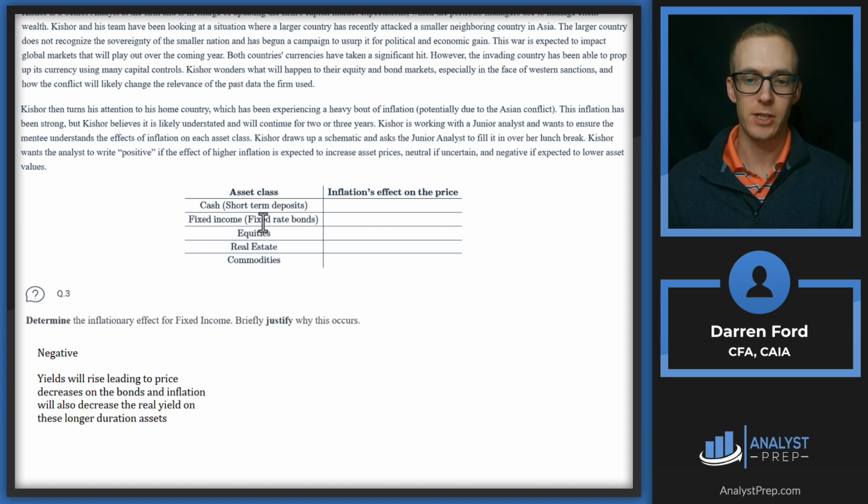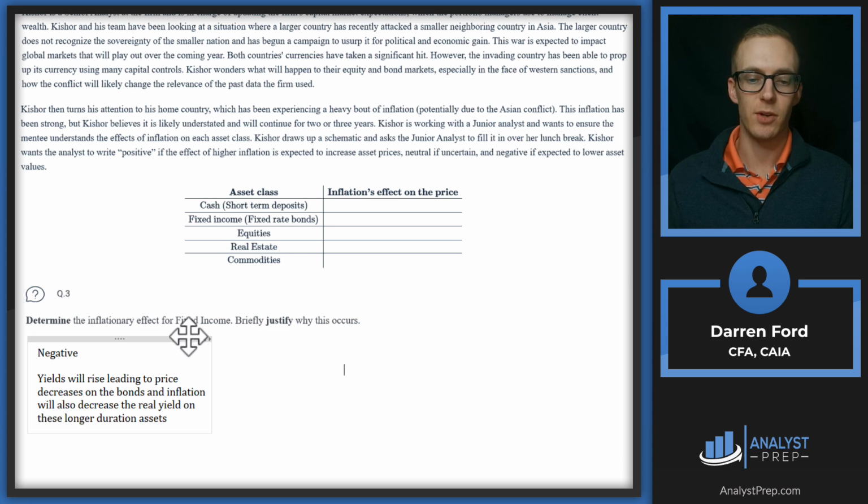For longer term fixed income, it's going to be kind of that opposite problem. We have more duration and sensitivity for fixed income assets. So we're going to see that immediate price drop because we have more sensitivity there. And then we're going to be invested in those lower yields for that longer time frame, so we're not going to see that reinvestment for a longer time period.